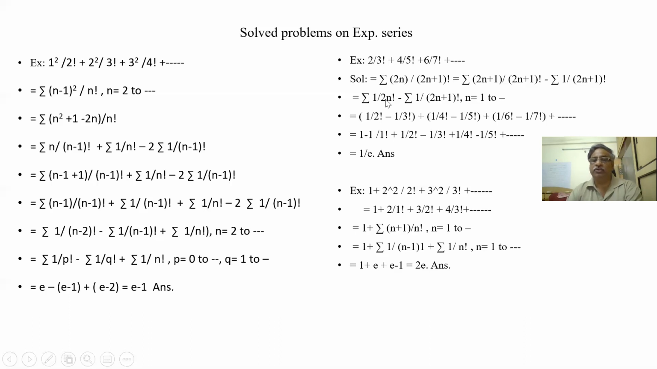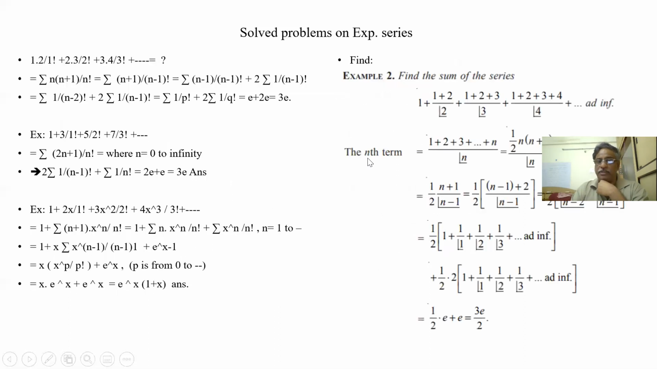Let us see. 1 by 2n factorial I am splitting: 1 by 2 factorial plus 1 by 4 factorial plus 1 by 6 factorial, like that. 1 by 2n plus 1 factorial also I am spreading: 1 by 3 factorial minus 1 by 5 factorial minus 1 by 7 factorial, like that. This is minus. So these two together, how are they forming? Let us say I am adding 1 and reducing 1. 1 minus 1 by 1 factorial plus 1 by 2 factorial minus 1 by 3 factorial plus 1 by 4 factorial minus, and so on. So this is forming the series of e to the power of minus 1.